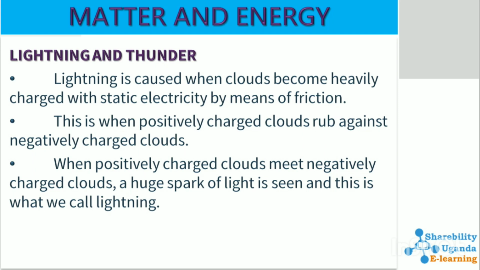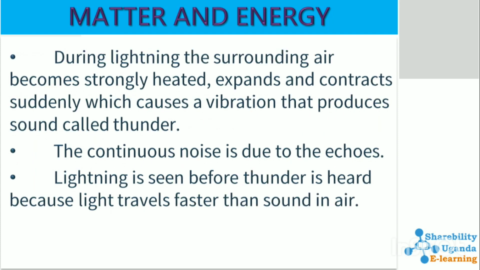When positively charged clouds meet negatively charged clouds, a huge spark of light is seen, and this is what we call lightning. During lightning, the surrounding air becomes strongly heated, expands and contracts suddenly, which causes a vibration that produces that large, loud sound called thunder. The continuous noise is just due to the echoes in the sky.